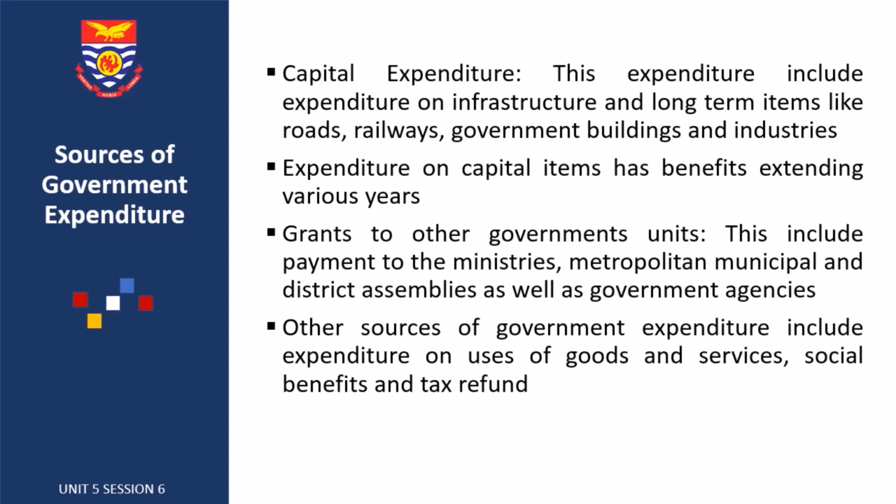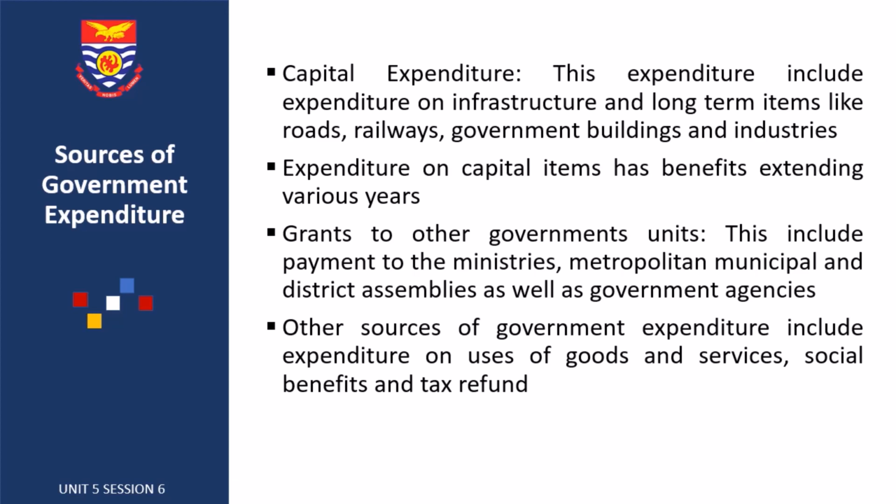The other source of public expenditure is capital expenditure. This expenditure includes expenditure on infrastructure and long-term items like roads, railways, government buildings, and industries. This one extends more than a year, but as we said earlier, because compensation and interest take a huge portion of government revenue, the government is unable to spend more money on capital expenditure, right, bringing in some gap in our capital development.